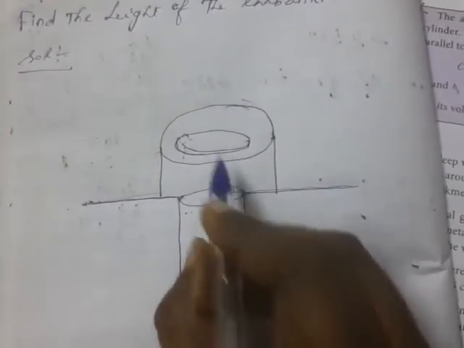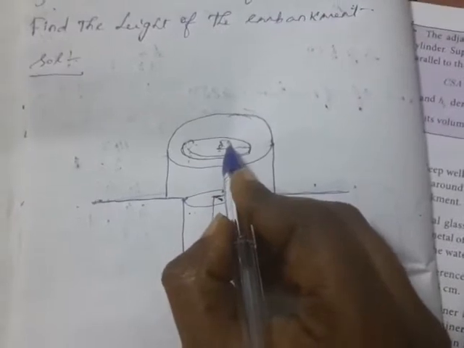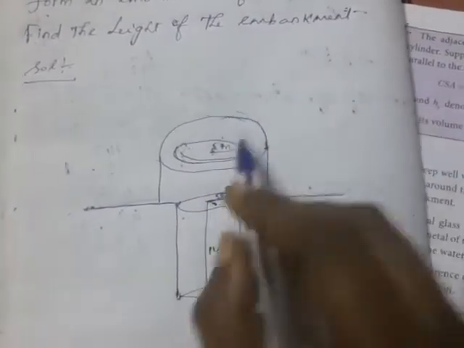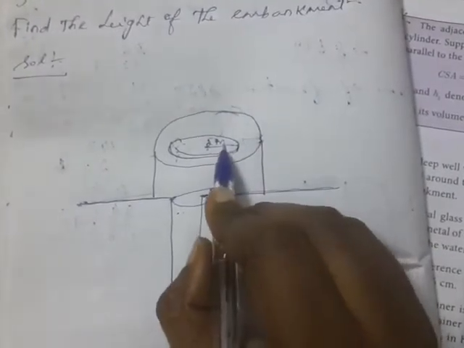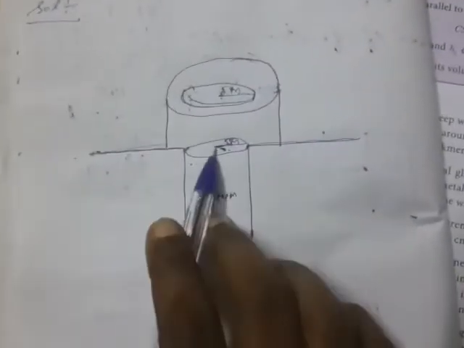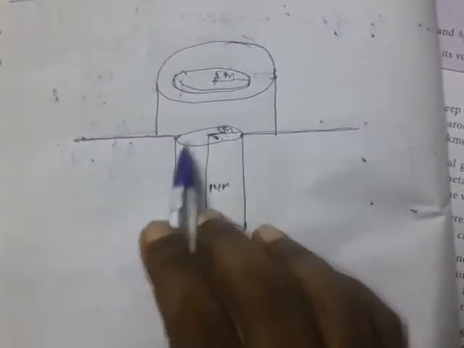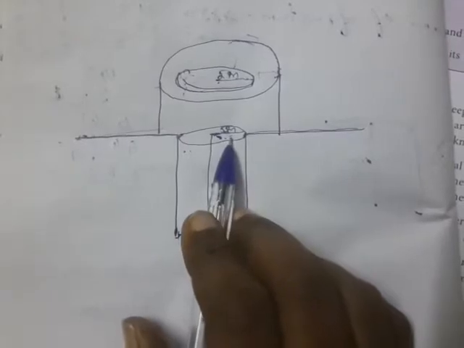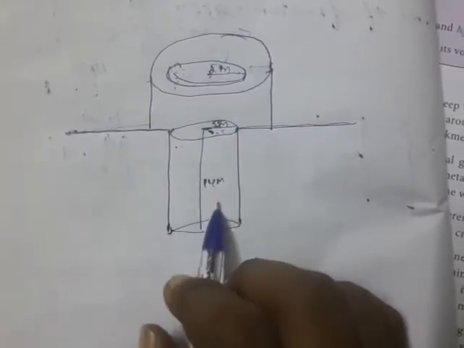This radius is 5 meter, and the width is 5 meter they are given. Again I will explain. From the ground they have to dig one deep well. That well diameter is 10 meter they are given, so the radius is 5 meter. From the ground, the total well height is 14 meter.